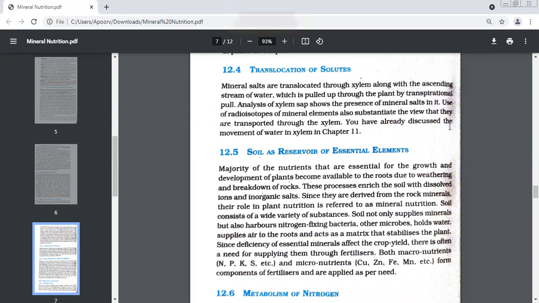Giving you a minute to read soil as a reservoir of elements, then I'll ask questions from this paragraph only. Quickly. Simple chapter, beta.